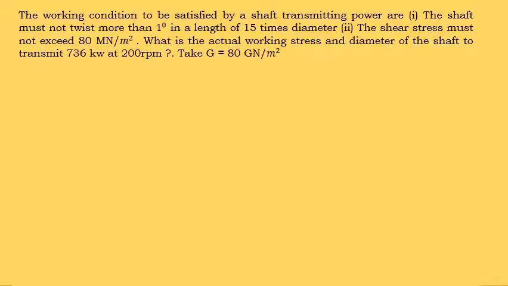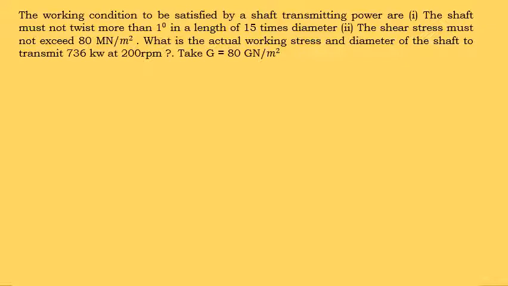Therefore, first we need to find the diameter. Using the diameter, we can easily calculate the length of the shaft. Second condition, the shear stress must not exceed 80 meganewton per meter square. Here shear stress is nothing but tau, and the maximum shear stress is given. Tau max is equal to 80 meganewton per meter square.